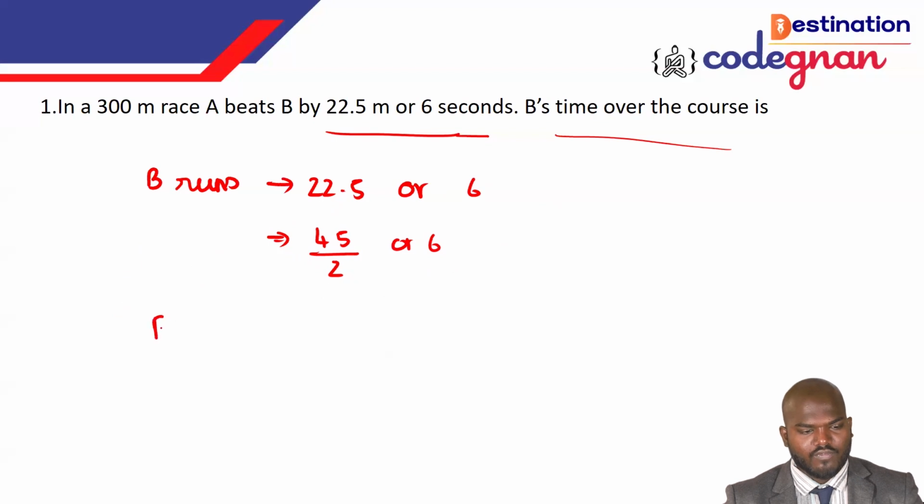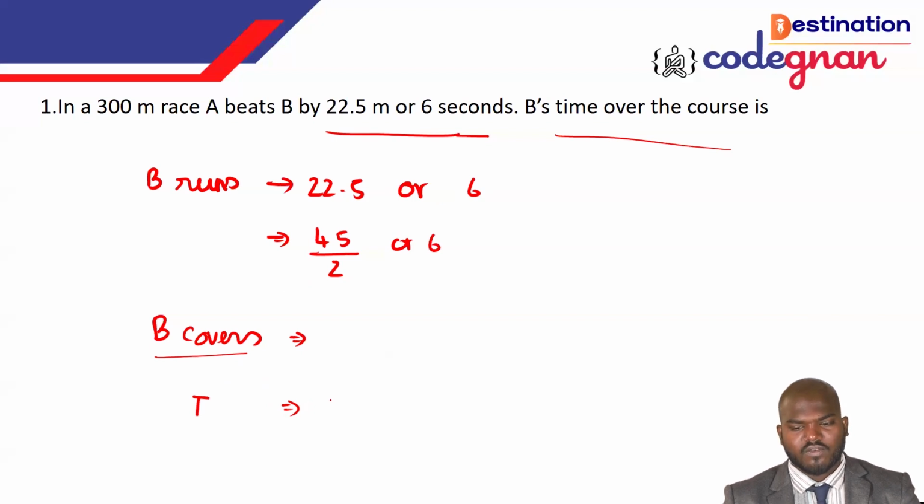If you want to say that B covers 300 meters, how will you explain this? You can take the same formula, guys. The distance is equal to what? B's time over the course is what they are asking here, so you need to use the time formula. So the time is equal to what? Anyone say? Okay, we can call that the time is equal to distance by speed. The distance they have given is 300 meters.